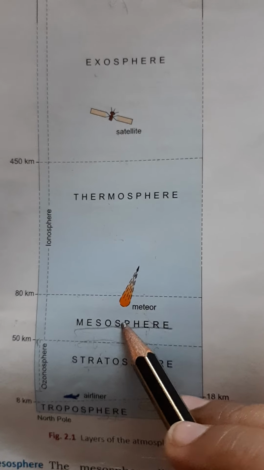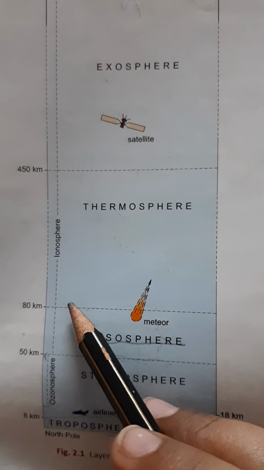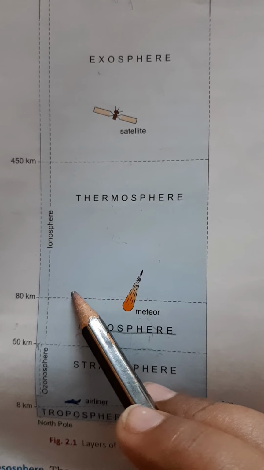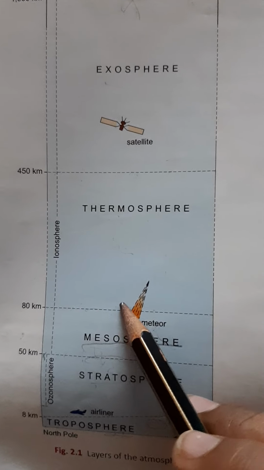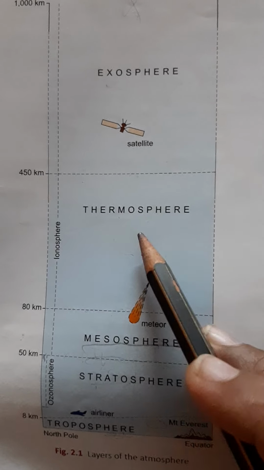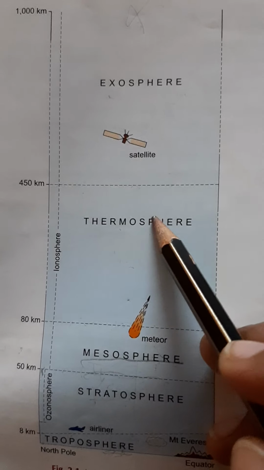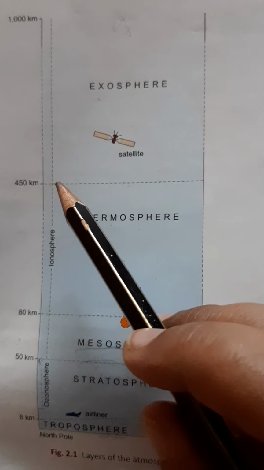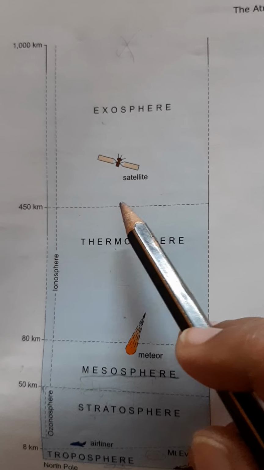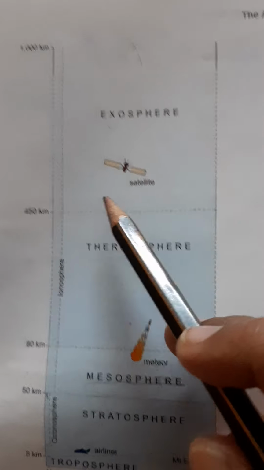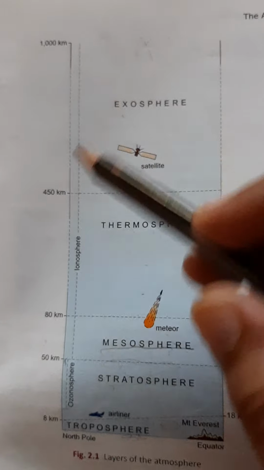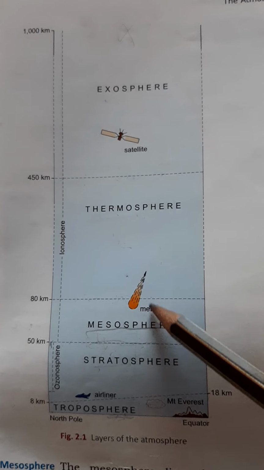From there, the third layer starts, mesosphere, which extends from 50 to 80 kilometer. Mesosphere ends at 80 kilometer. That end zone is known as mesopause, from where thermosphere starts, and the total extent of thermosphere is from 80 kilometer to 450 kilometer. Where thermosphere ends, that end zone is known as thermopause. From there, exosphere starts, and it finally merges with the outer space. So this is all about these 5 layers of the atmosphere.